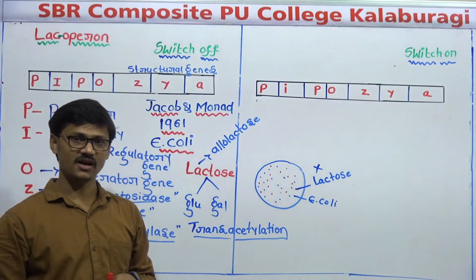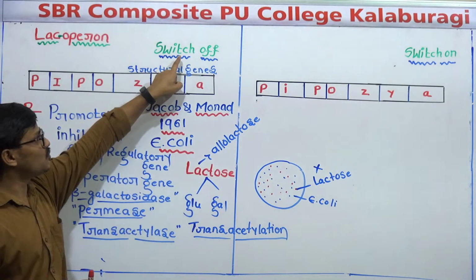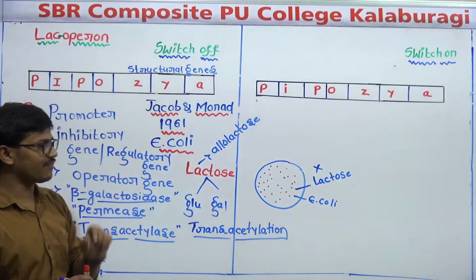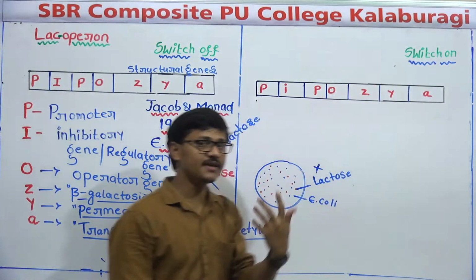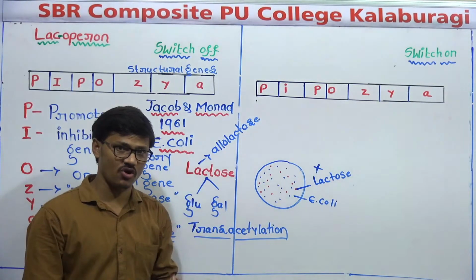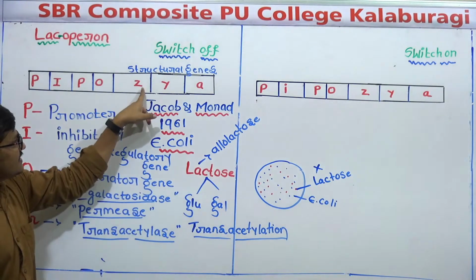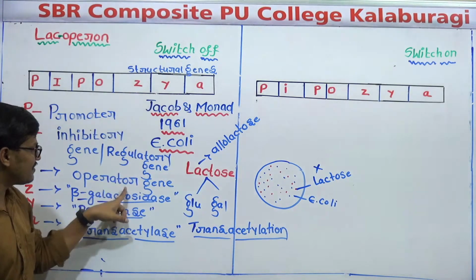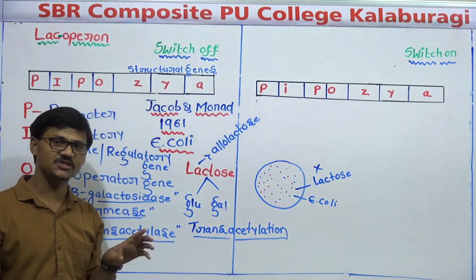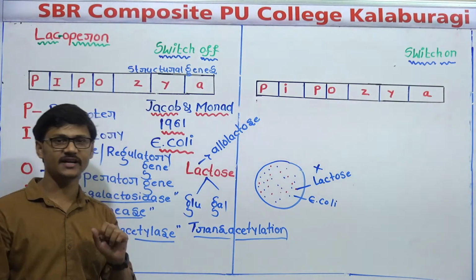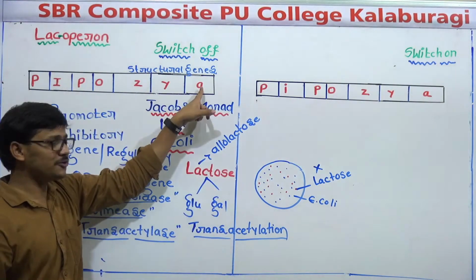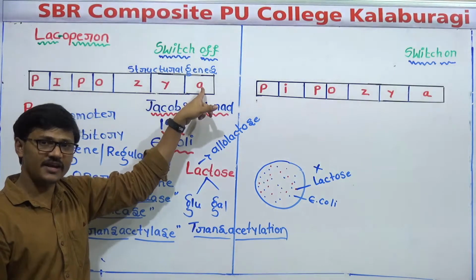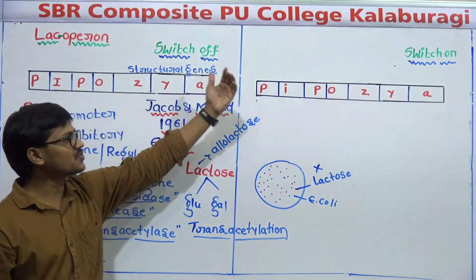Now, here I have written two terms. One is called switch off, and the other is switch on. What is the meaning of switch on and switch off? When these three genes produce these three enzymes, that is called the switch on condition. When these three genes do not produce any enzyme, that is called the switch off.